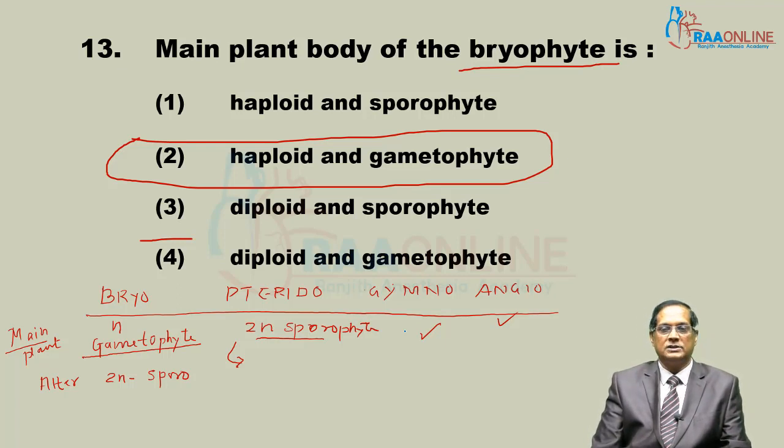And it is seen in the bryo, pterido and gymno. But the gametophytic stage is extremely reduced in angiosperm. It is not very distinguishable. That is, gametophytic generation is in them, in case of gymno and angio both, but it is extremely reduced and seen only a few times in their life history. So, as far as the body of bryophyte is concerned, they are haploid gametophyte. Body of pterido, gymno and angio, in that case answer will be diploid sporophyte.